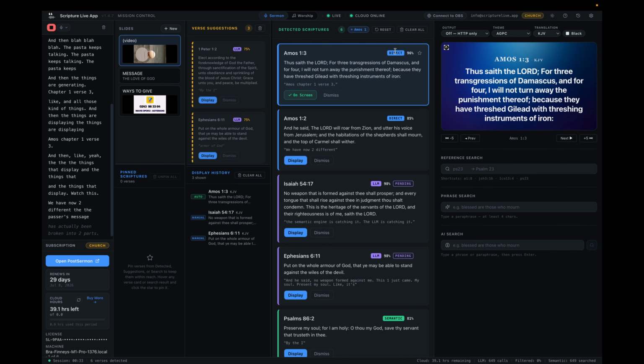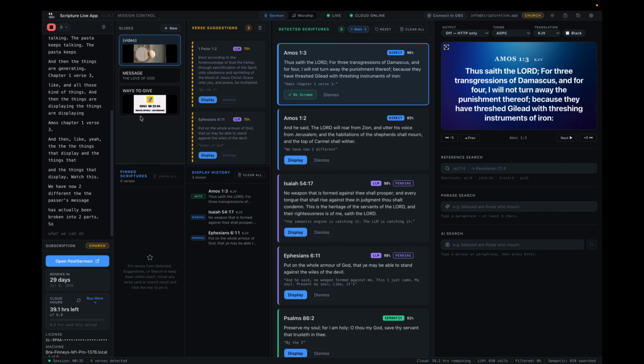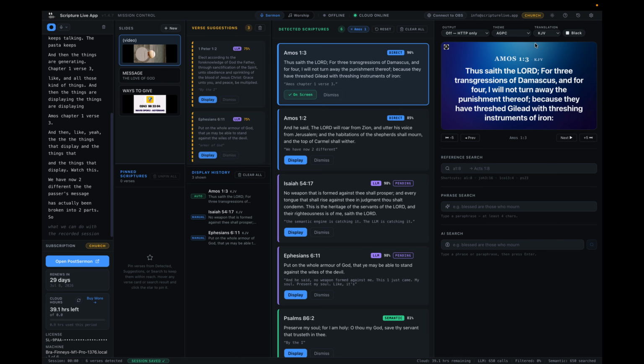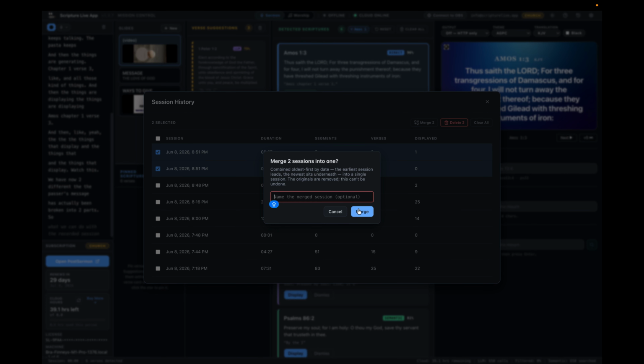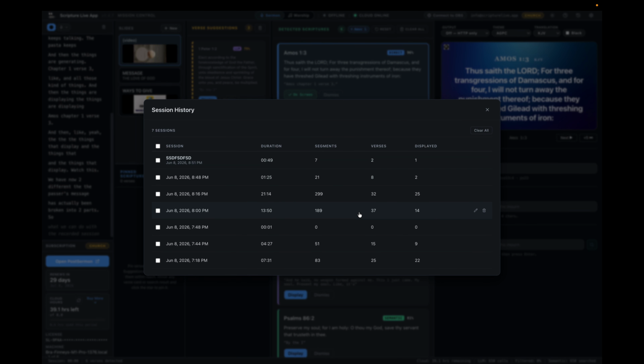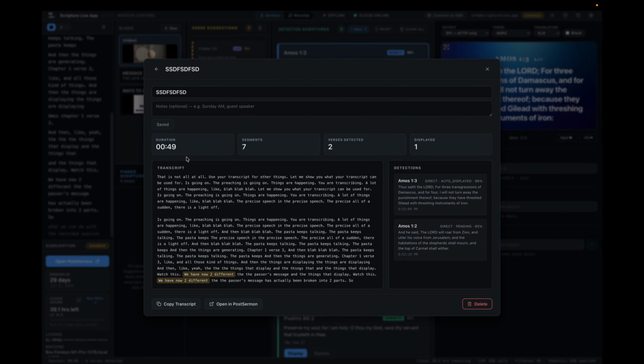So what we can do with the recorded session is stop this second recording and then come back to the session. So this one and this one, the two pastor sessions, we can merge them. When we merge them, we just give it a name, and we know that the one we recorded earlier will be first, and the one we just recorded will be under it. So it becomes a full transcript for us to do whatever we want with in PostSermon.